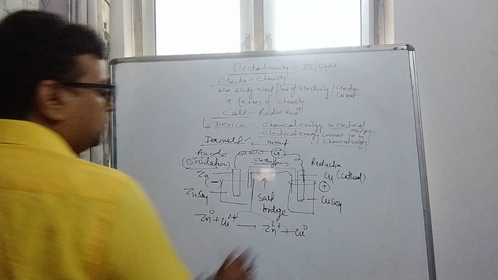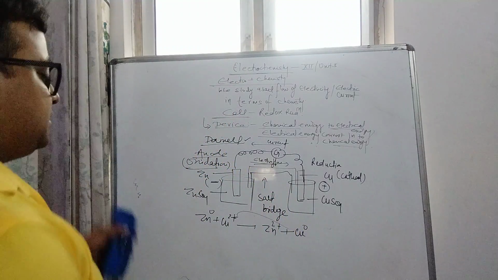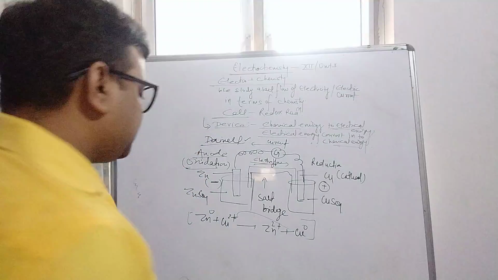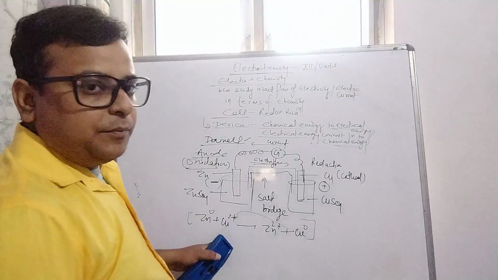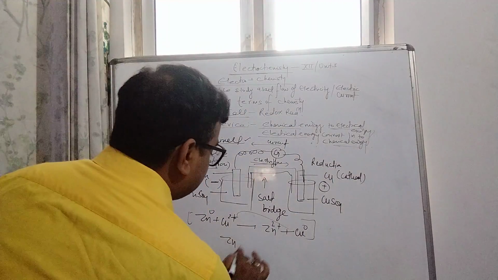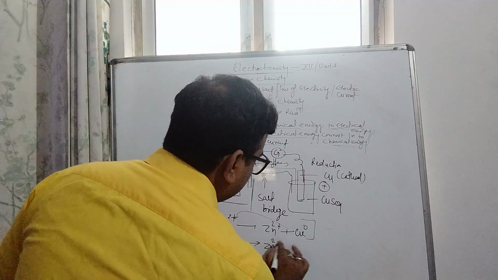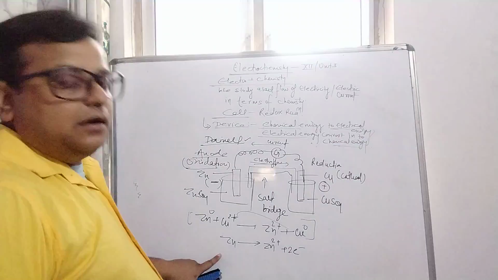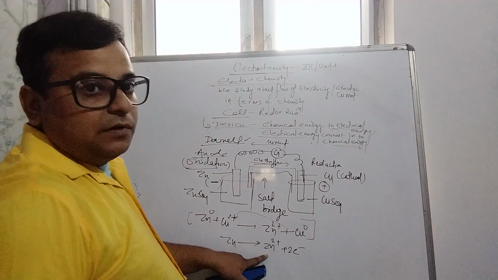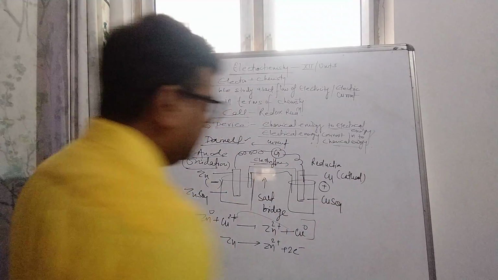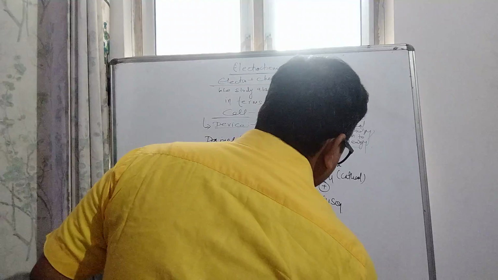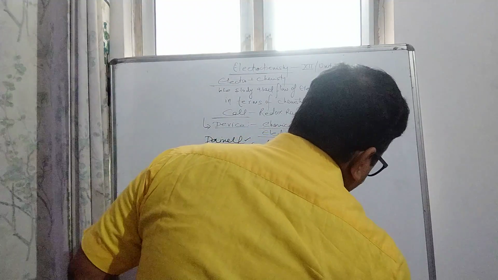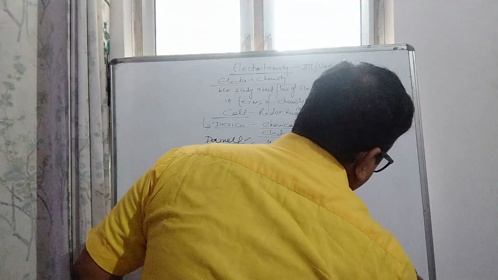According to this equation, let's discuss what is oxidation and what is reduction. As we have read in previous classes, Zn converting to Zn2+ means it gives 2 electrons. When an element is converted into a positive ion, that is oxidation: loss of electrons, gain of positive charge.